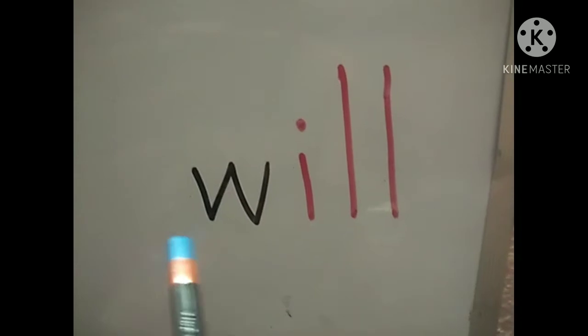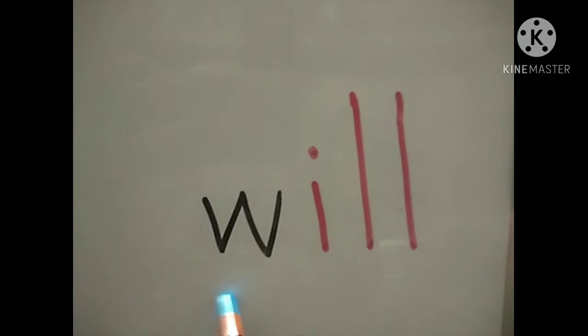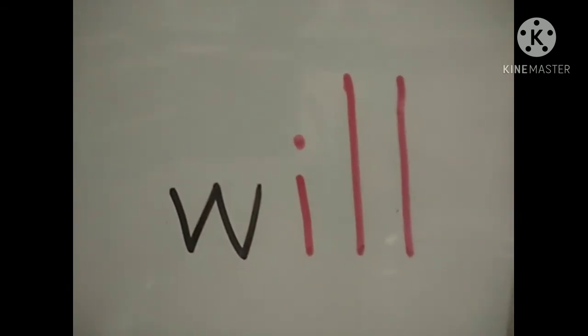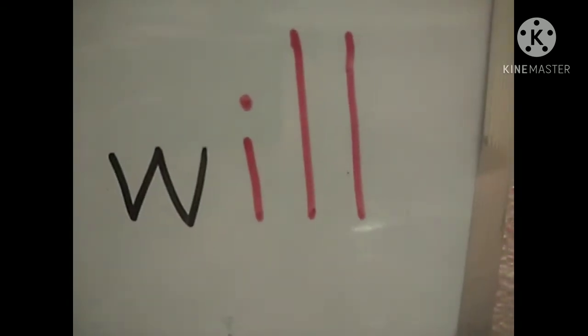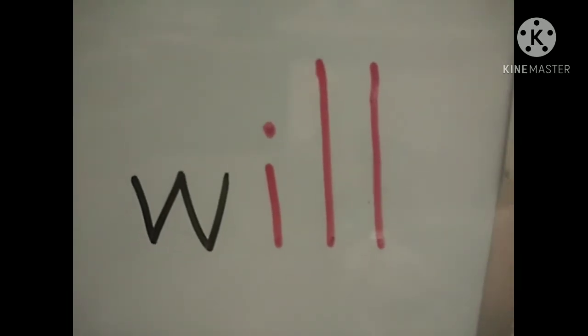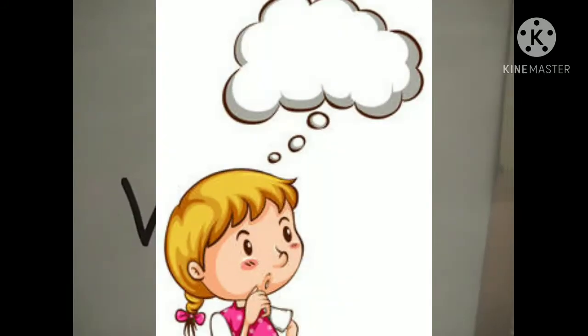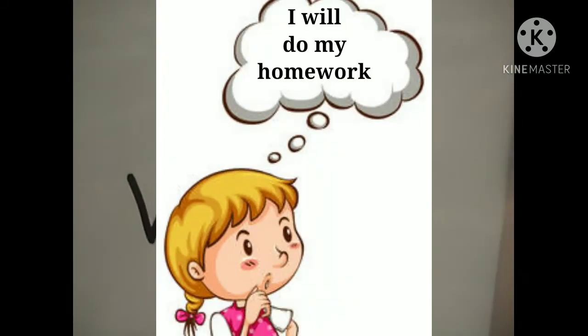Okay? Next. Will. If we add W to ill, it is will. The sound of W is W. What is will, children? Will is the word we use when we are going to do something in the future. Like we have not done yet, but we are going to do. So for that we use the word will. Like I have given you the work. Now what you will say? I will do my work in the evening, or I will do my homework after I complete watching this video.